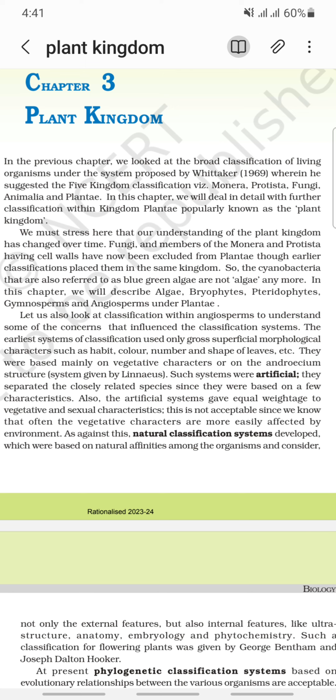Let us also look at classification within angiosperms to understand some of the concerns that influenced the classification system. The earliest systems of classification used only gross superficial morphological characters such as habit, color, number, and shape of leaves, etc. They were based mainly on vegetative characters or on the androecium structure, a system given by Linnaeus.